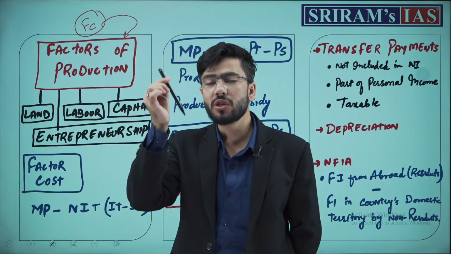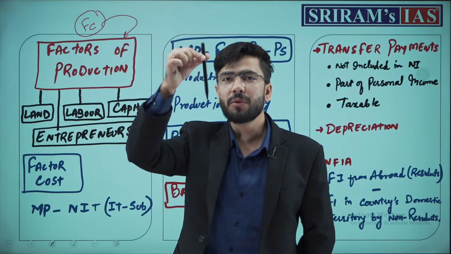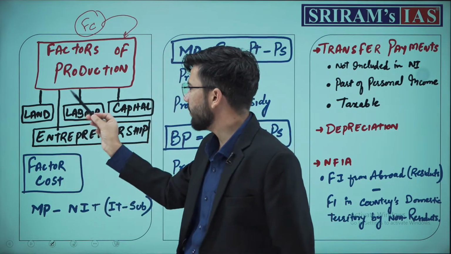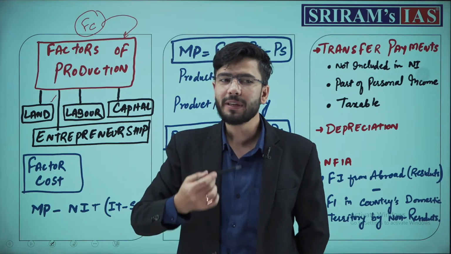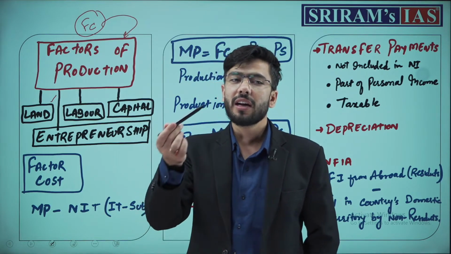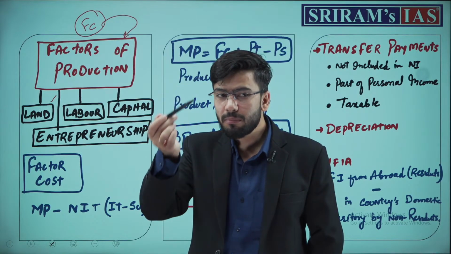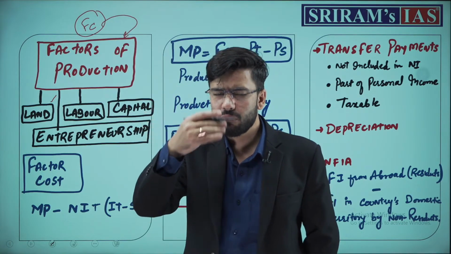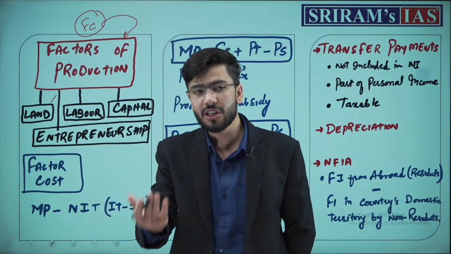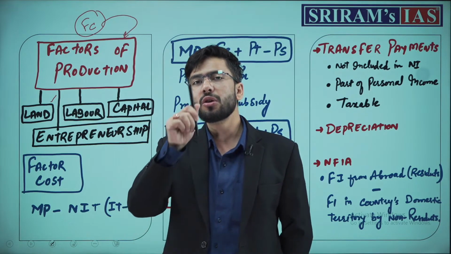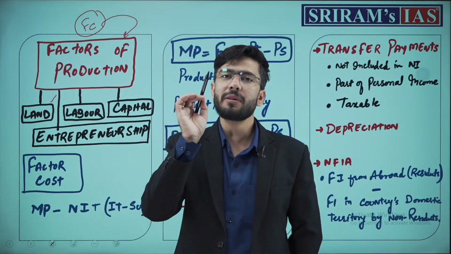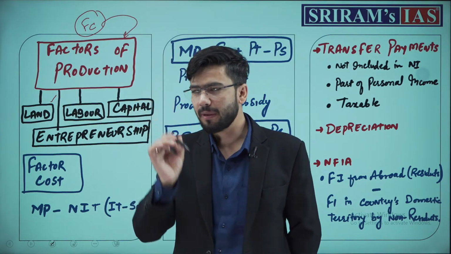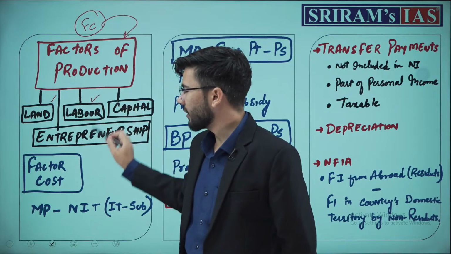What are the factors? All the factors that were in play while we were producing this pen. One was land or capital: how much capital we have invested, or the land or the building which we are renting or have purchased, or invested in to produce this pen, to establish a plant, to establish a factory to produce this pen.